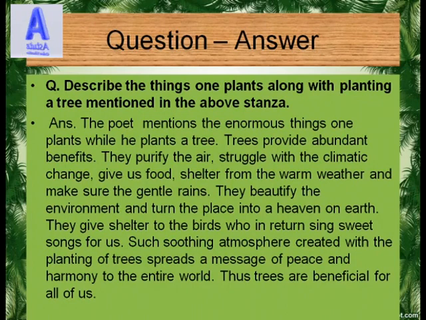Now describe the things one plants along with planting a tree mentioned in the above stanza. The poet mentions the enormous things one plants while he plants a tree. Trees provide abundant benefits. The purity of air comes through plants. Plants purify the air, struggle with climate change, give us food, shelter from the warm weather and make sure of the gentle rains. They beautify the environment and turn the place into a heaven on earth.